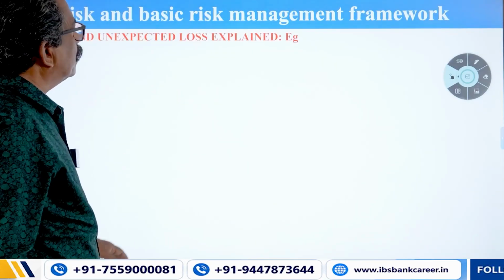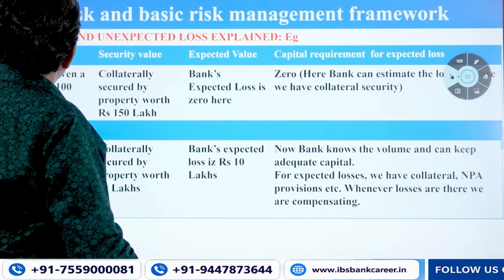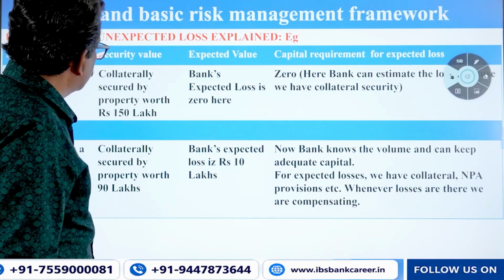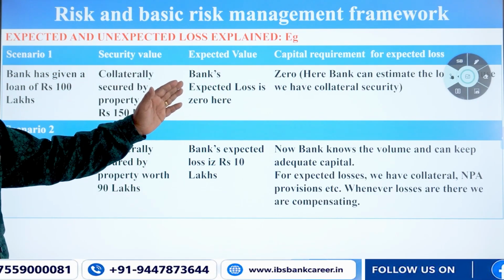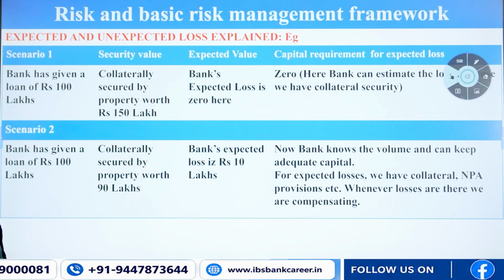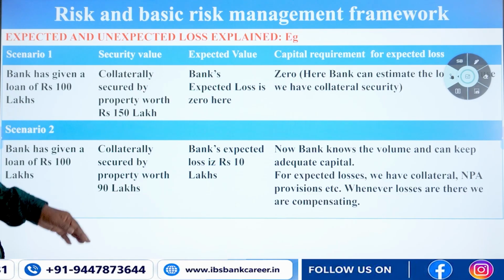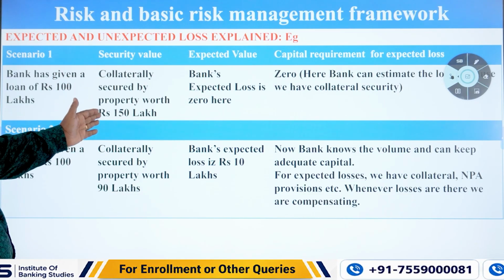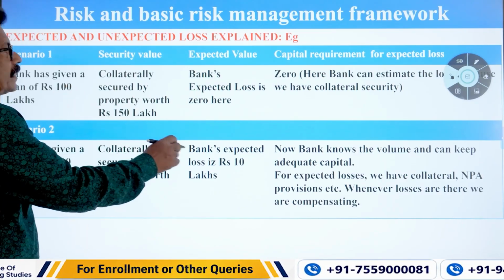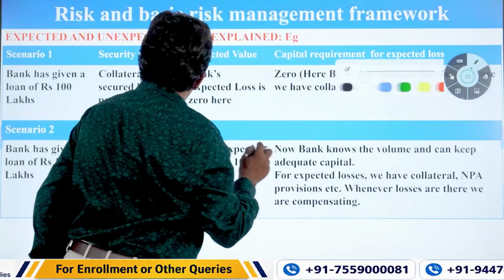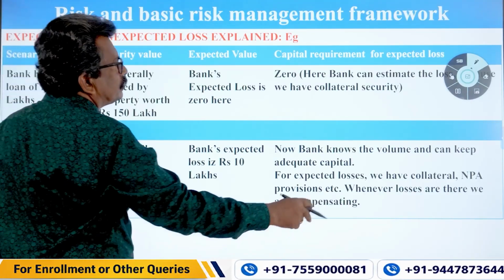Expected and unexpected losses explained again. Expected and unexpected loss, Scenario 1. The bank has given a loan of rupees 100 lakhs. So what is expected loss? What is unexpected loss? It is explained in this slide. Just read through. The bank has given a loan of rupees 100 lakhs. What is the security available? Collateral is secured by property worth 150. So 100 is the exposure. Our exposure is 100.